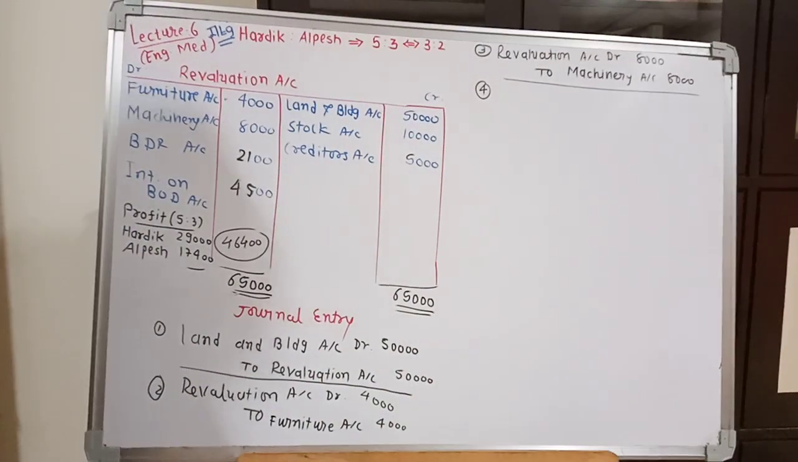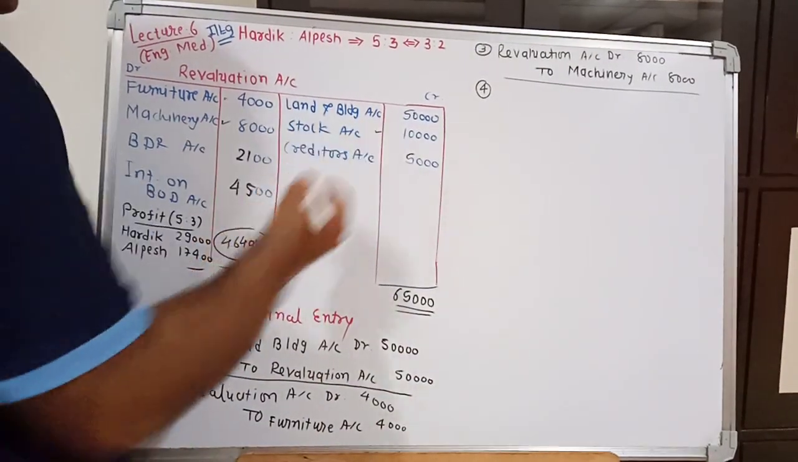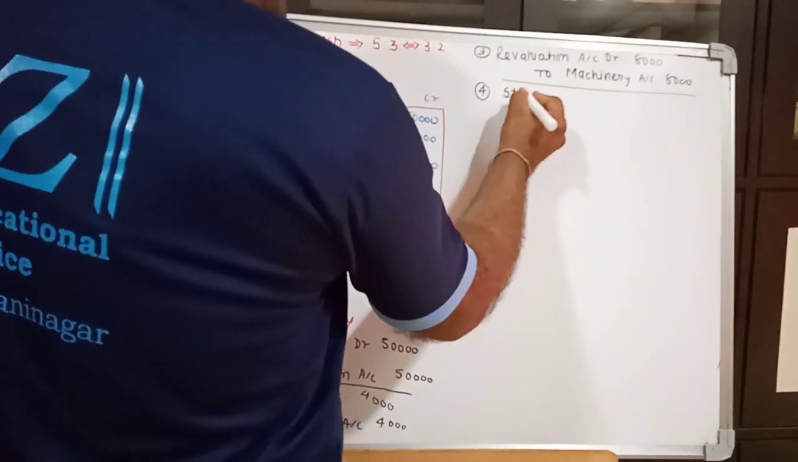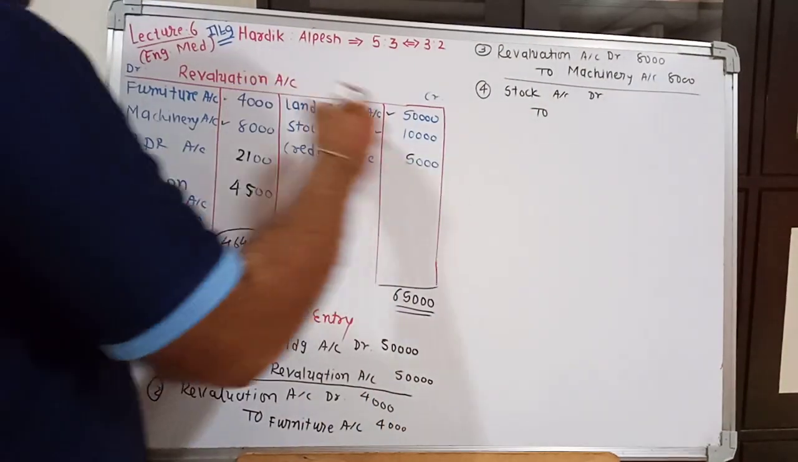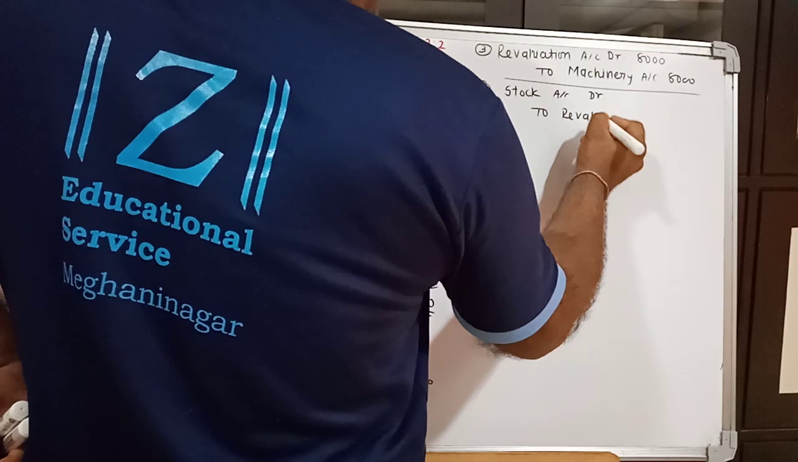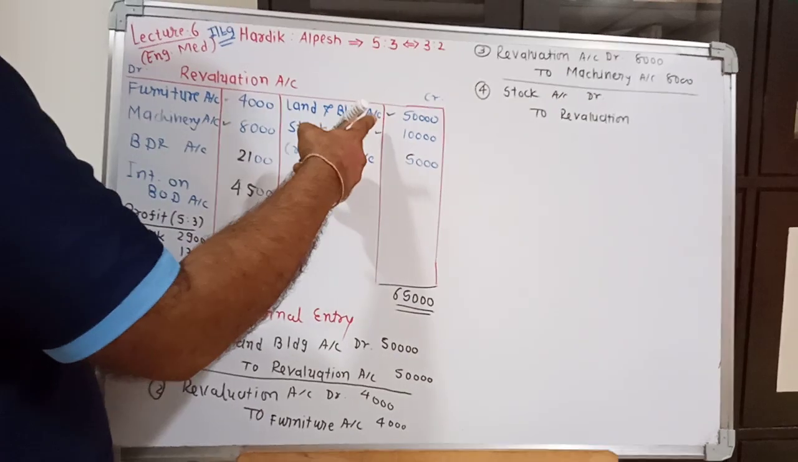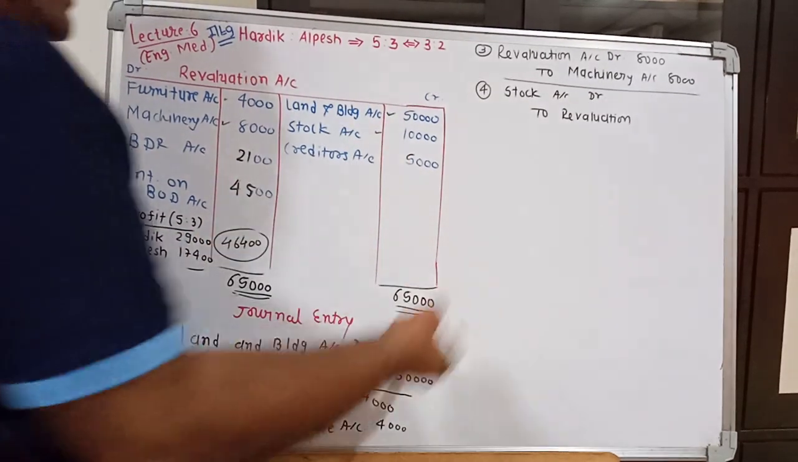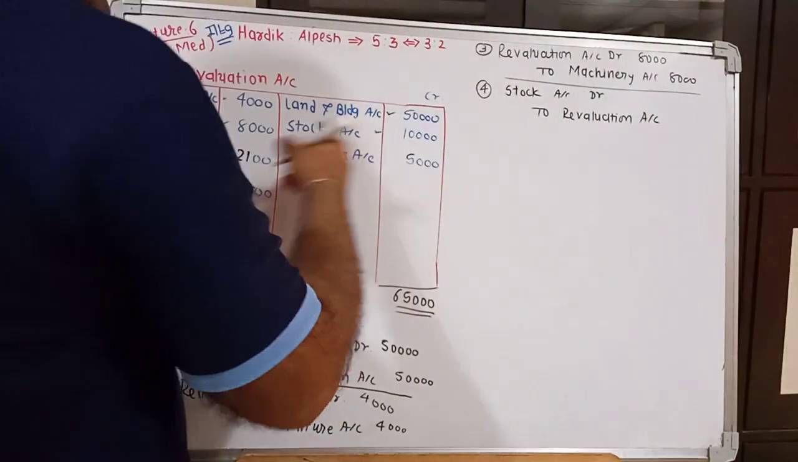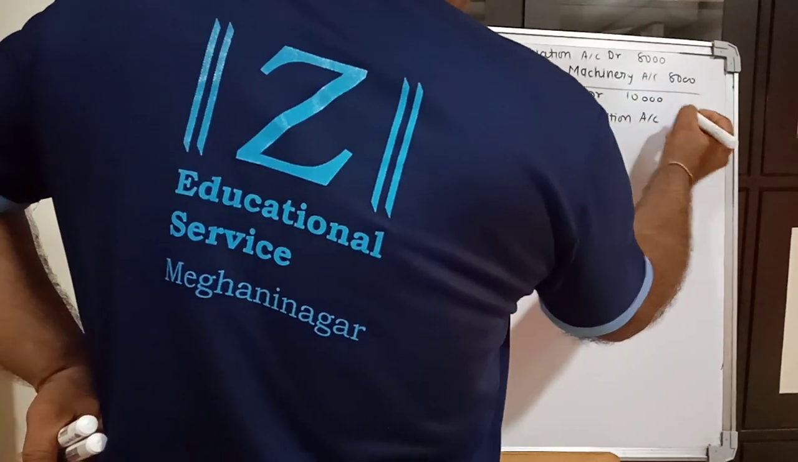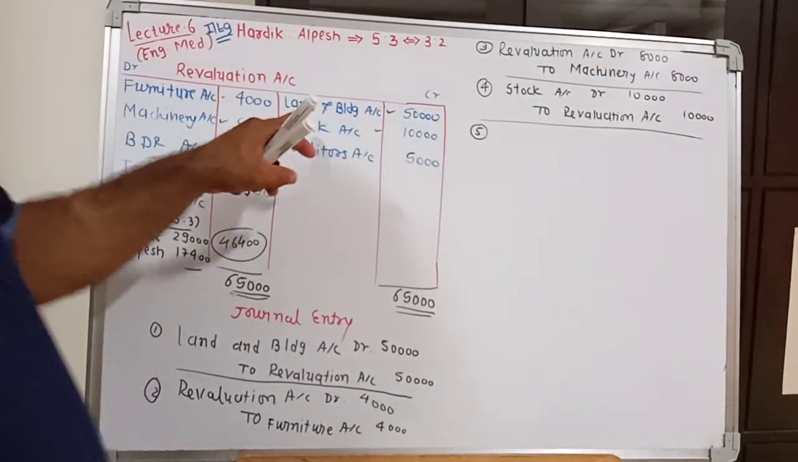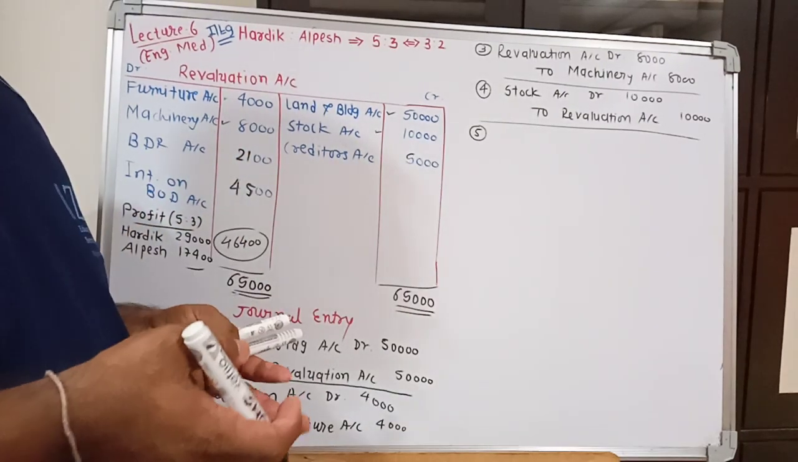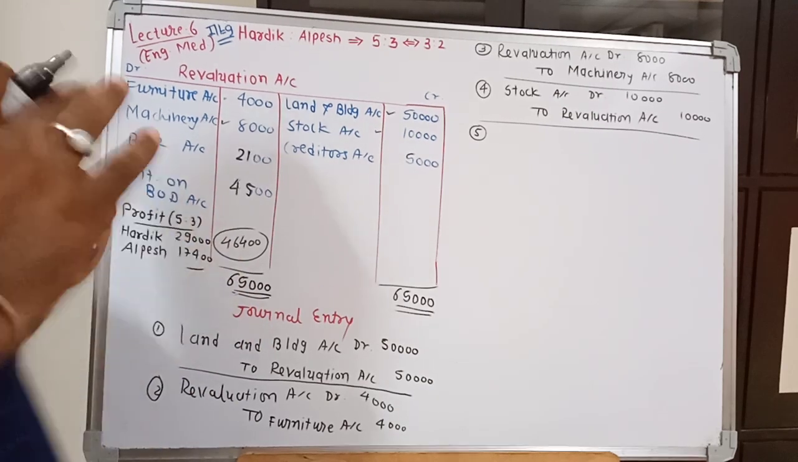Fourth adjustment is regarding stock. So we have to write stock account debit, revaluation account credit, because we have written the entry of stock on credit side of revaluation account. So we have to write revaluation account credit rupees 10,000. What will be its narration, friends? Value of stock is increased.